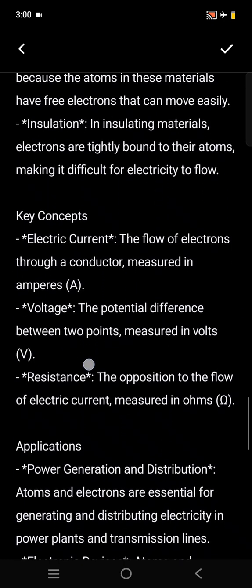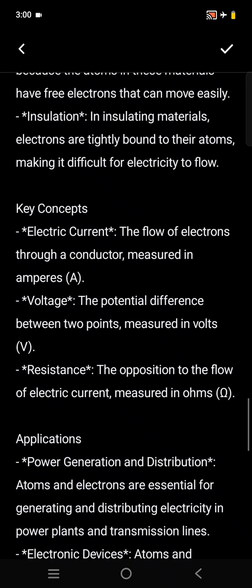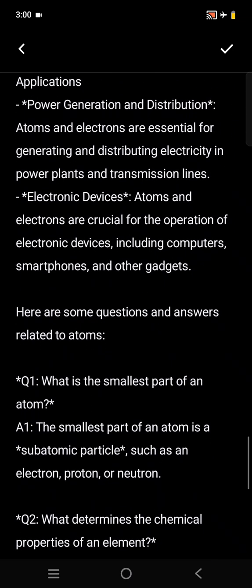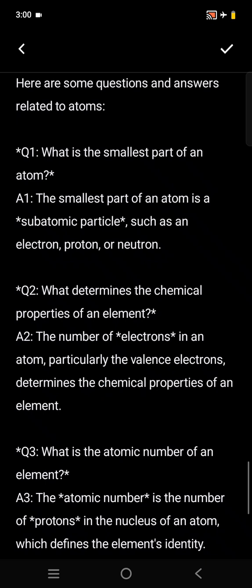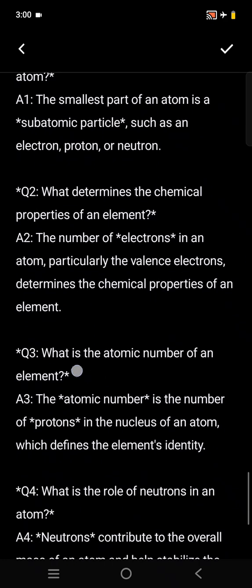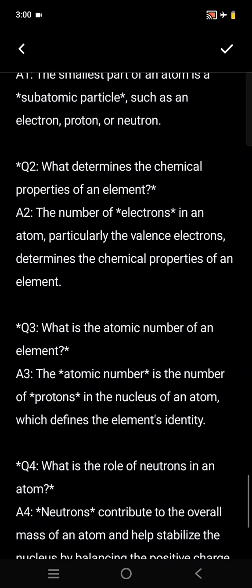Next, what is the key concept? Flow of electrons through a conductor, measured in amperes. Now I would like to go directly to the short questions relating to this topic. What is the smallest part of an atom? The smallest parts of an atom are the electron, proton, or neutron. Second, what determines the chemical properties of an element? Basically, valence electrons, free electrons determine the chemical properties of an atom.